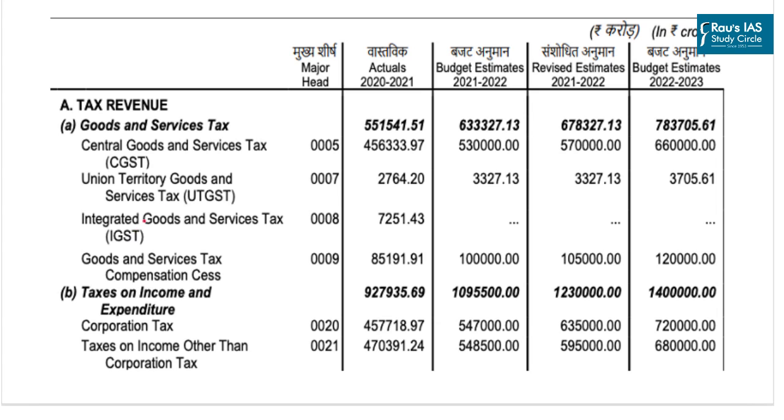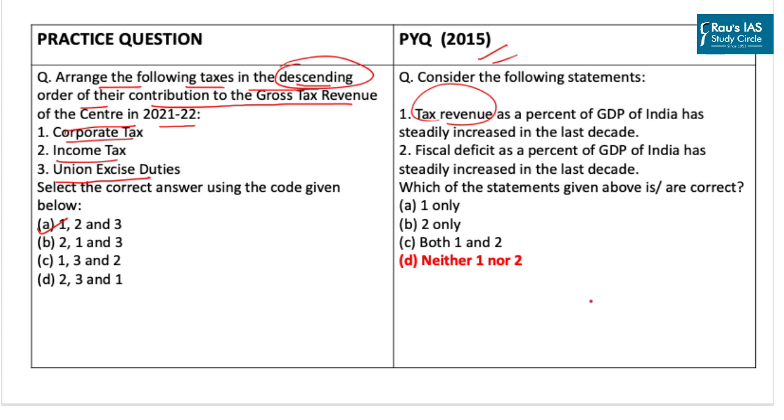To answer this question, we have to understand this infographic. This infographic talks about the budget estimate and revised estimate of 2021-22. Now as we know, to conclude on the gross tax revenue, we have to look at the revised estimates. And by looking at the revised estimate for 2021-22, it is very clear that corporate tax had the highest contribution, followed by income tax, and that followed by Union excise duties. Coming back to the question, it has asked about the descending order of contribution to the gross tax revenue, and the correct code we have identified as 1, 2 and 3.